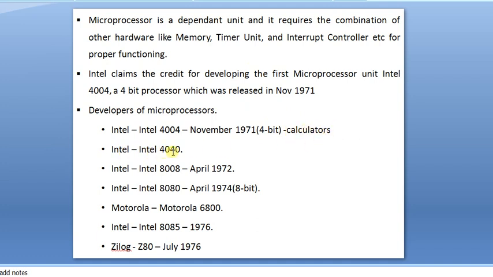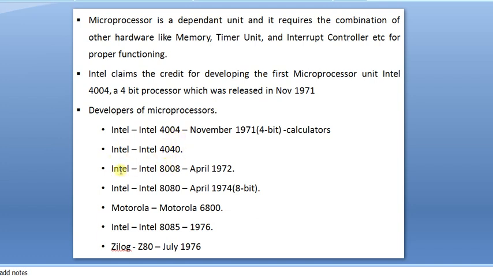Later, Intel itself designed the 4040. The difference between the Intel 4004 and 4040 is that the program counter was 14 bits wide, and the instruction set and interrupt capabilities were updated, especially from the 4004 to the 4040.